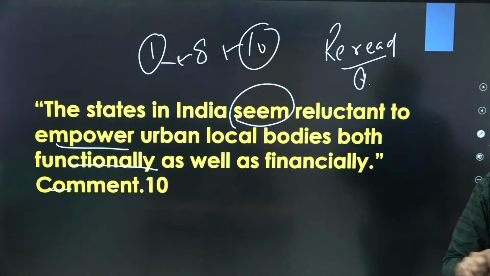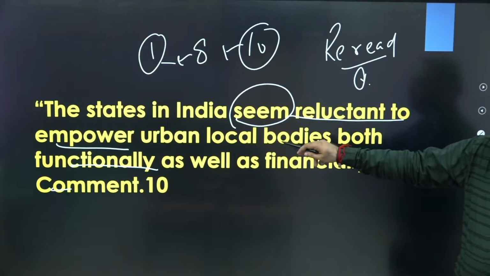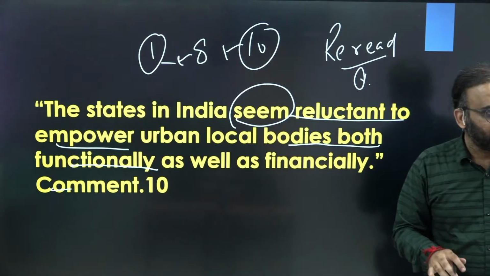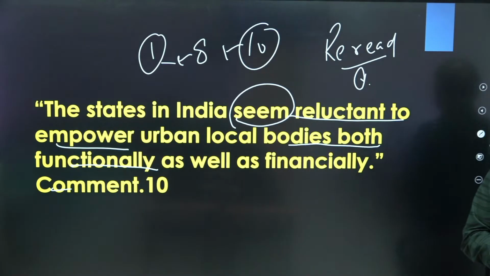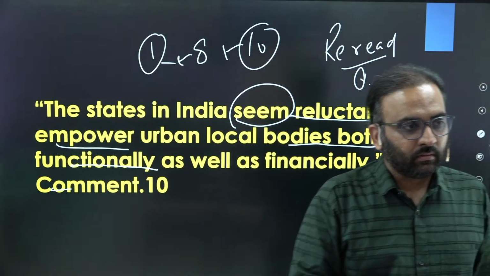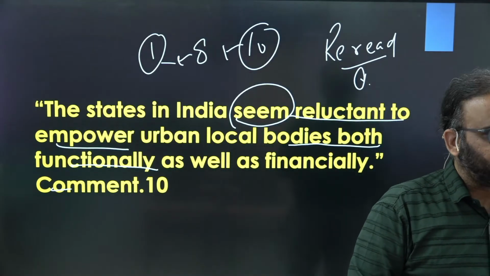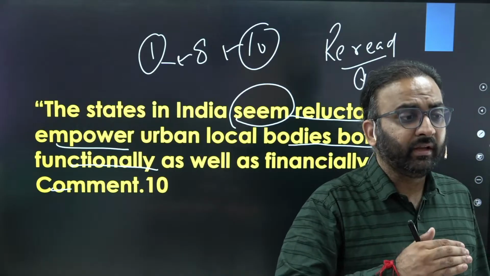Right? Because if you reread the question, states in India seem reluctant to empower urban local bodies, both functionally and financially. Here the question is not directly asking you that states are not devolving functions and finances to urban local bodies. It is saying seem reluctant.